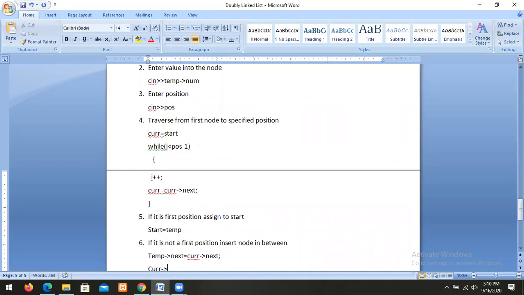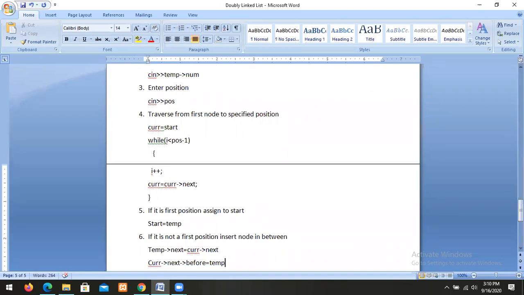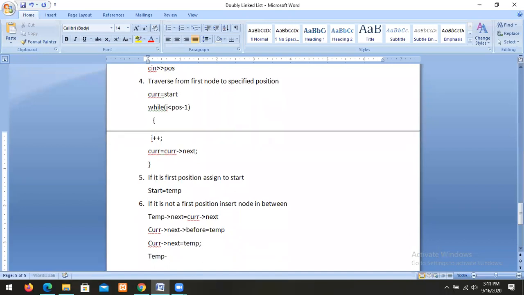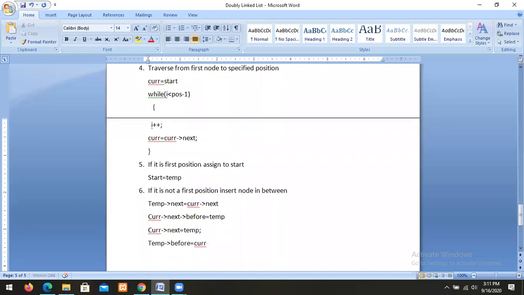Current arrow next dot before equal to temp. Then temp dot next equal to current dot next, temp dot before equal to current. This is the process.